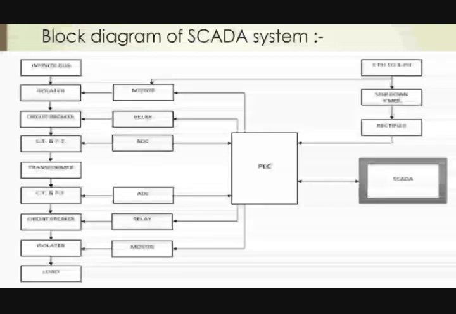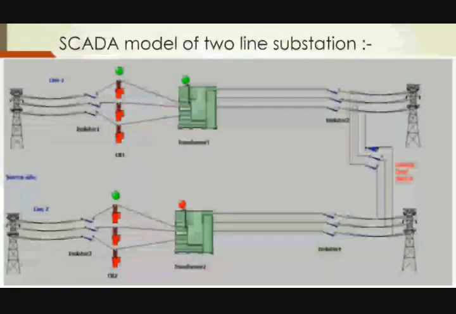The digital signal is used as an input to the PLC. The PLC compares a standard reference with the input signal from the CT and PT. If any predefined limit is violated, then the corresponding switching signal for switching of lines is given to the circuit breakers and isolators. Now, the SCADA model of a two line substation.